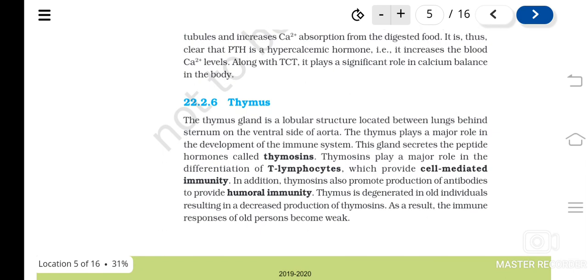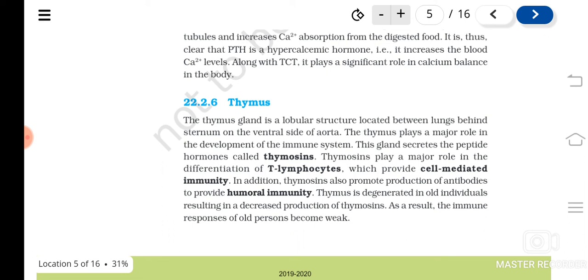The next gland is the thymus gland. The thymus gland is located between the lungs, in the chest region. It plays a major role in the development of the immune system. The hormones produced by it are known as thymosins. They help in the differentiation of T lymphocytes, which is needed for cell mediated immunity. This all we will study next year. There is cell mediated immunity and humoral immunity.